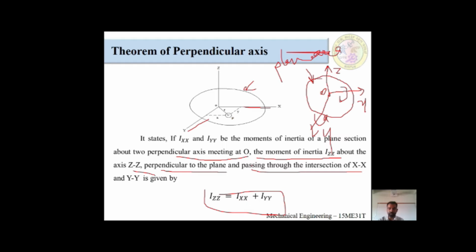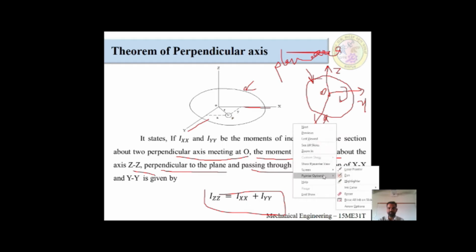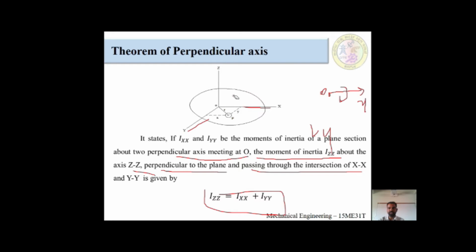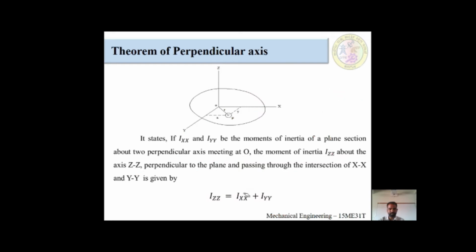I will explain one more time. I will erase these things. I will take the pen. You all understood this circle. What is this circle? We call it the plane area. After that, there would be two directions. One is the x direction, this is the y direction. There would be some moment: we call this the moment of inertia about the x direction, and this the moment of inertia about the y direction.